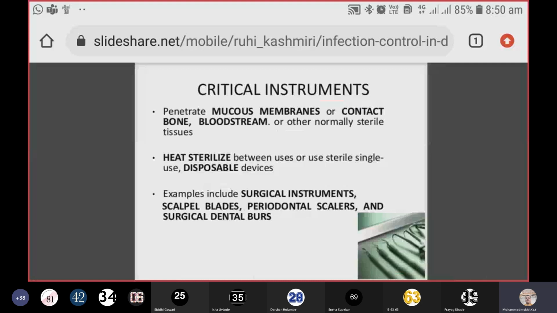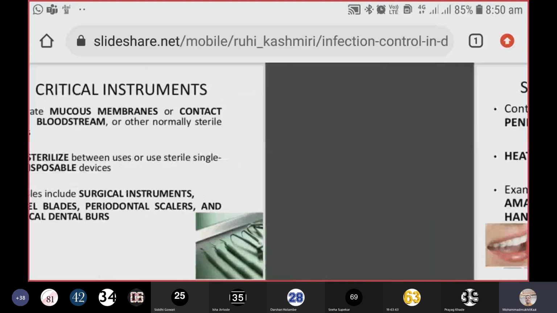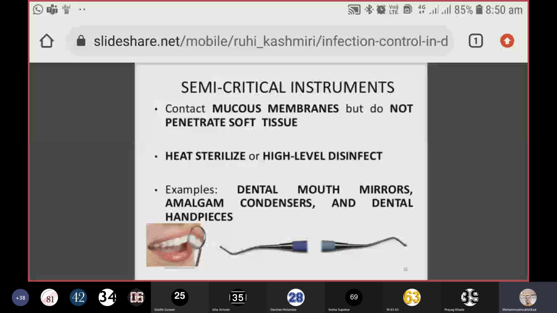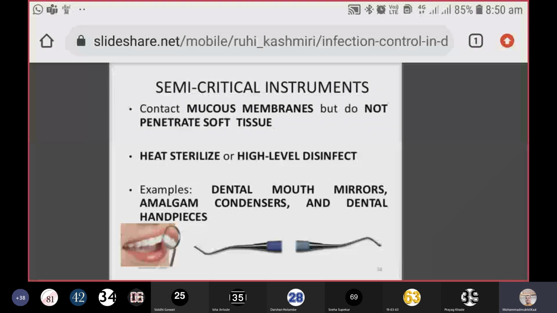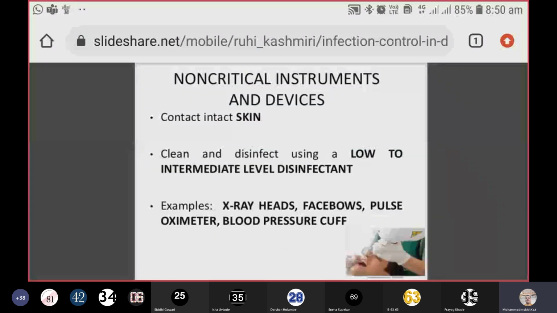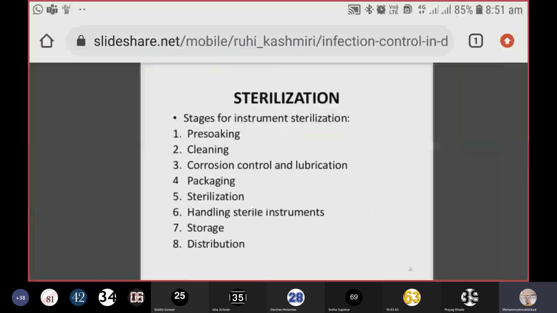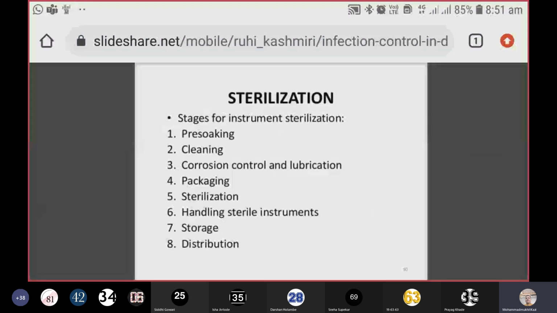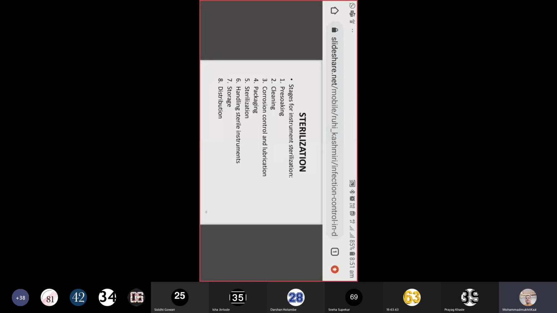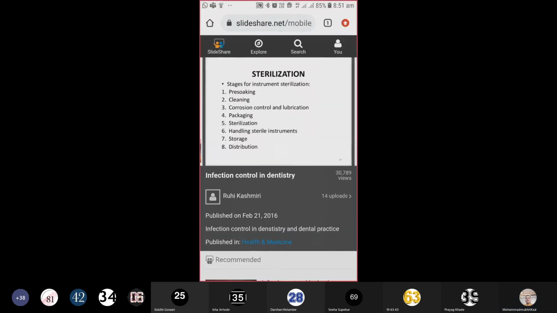If you have critical instruments, you must go with steam sterilization, that is, autoclave. If you have semi-critical instruments, you just go for disinfection procedures. And if you have a non-critical item, you should only clean it with soap and water. That is very important. This is all about the infection control practices.